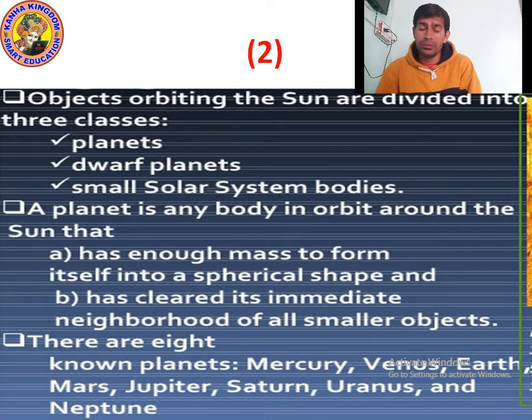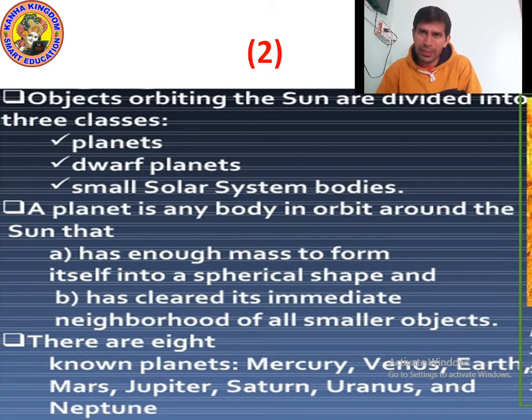You already know about the planets. Which is the nearest planet to the Sun? Mercury. Yes, Mercury is the nearest planet to the Sun. And which is the farthest planet from the Sun? Neptune. Yes, Neptune is the farthest planet from the Sun. Mercury, Venus, Earth, Mars, Jupiter, Saturn, Uranus, Neptune, all these are planets, and they are in order.